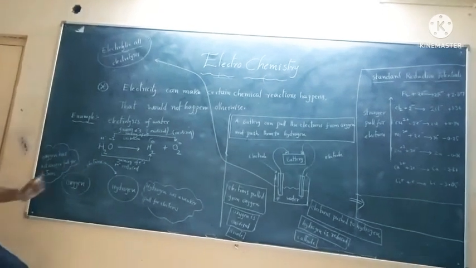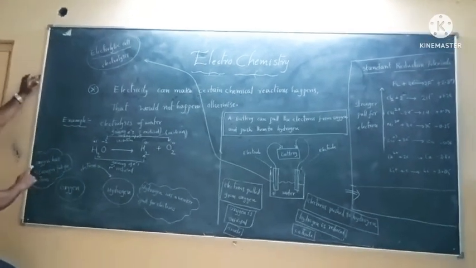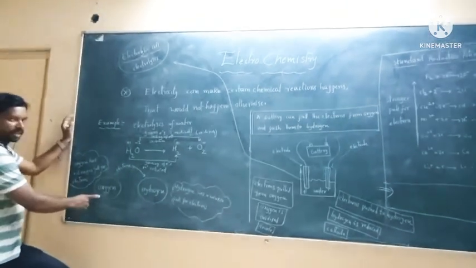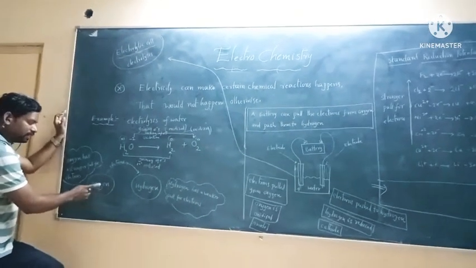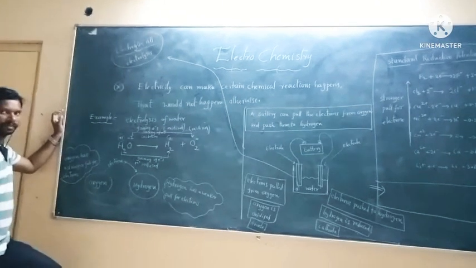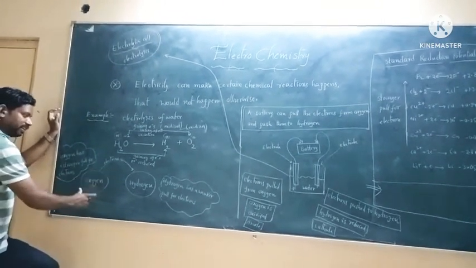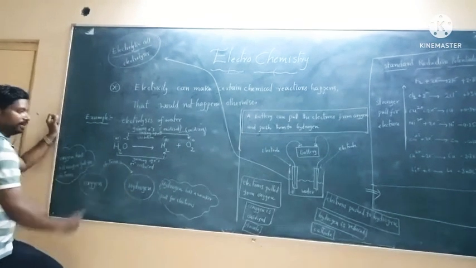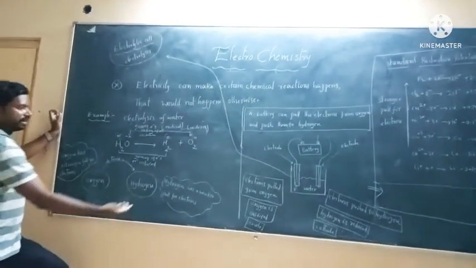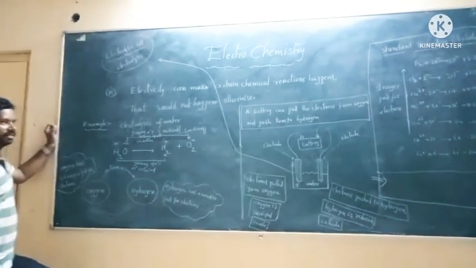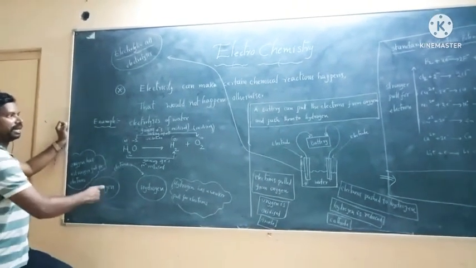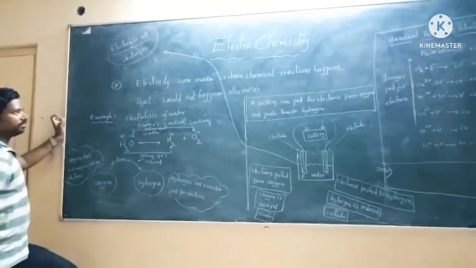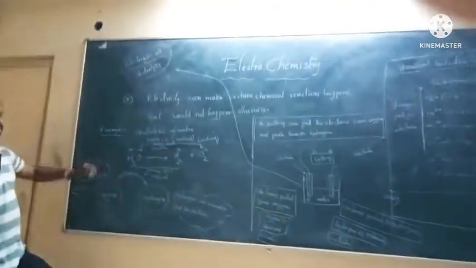So why is it giving electrons to hydrogen? Because oxygen has a stronger pull for electrons, so it does not easily give electrons. So we are using a battery for taking out the electrons. If you use the battery, the electrons move to the hydrogen. Generally, hydrogen has a weaker pull for electrons, so it will not take them. So we have to use a battery to give the electrons from oxygen to hydrogen. So this is the electrolysis process.